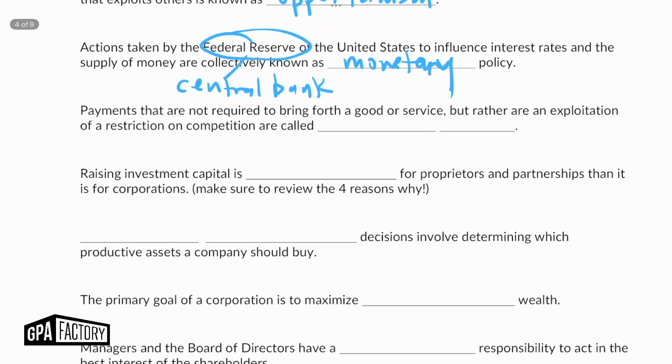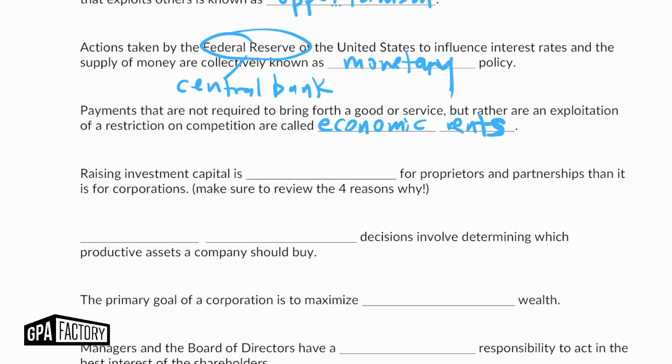Now, payments are not required to bring forth a good or service, but rather are an exploitation of a restriction on competition are called, well, this is economic rents. Economic rents. Again, more of a definition thing, but make sure that you review that. That's just sources of returns that you'd want to make sure that you look at there.